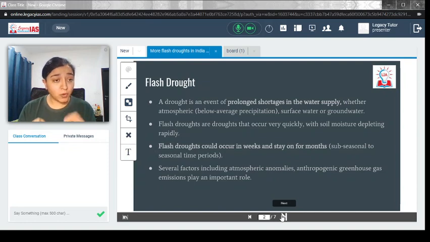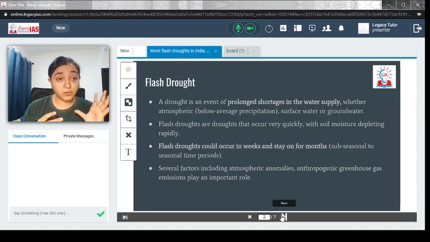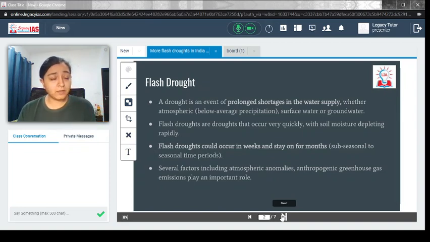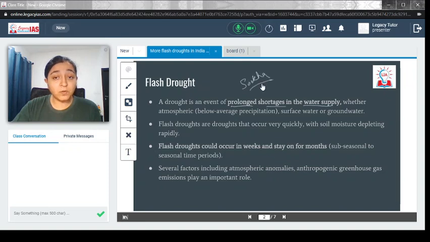Now, what is drought? Before we discuss flash drought, let's quickly understand what exactly a drought is. Drought is an event of prolonged shortage in the water supply. In Hindi, you must have heard the word sukha. This is what you consider a drought, where there is a prolonged shortage. This is an important concept. It's not a one or two-time shortage of water supply, but a prolonged shortage of water supply.